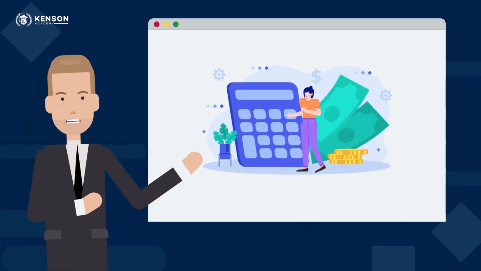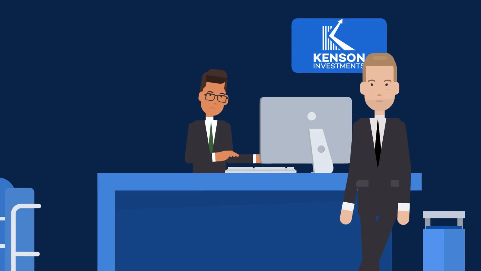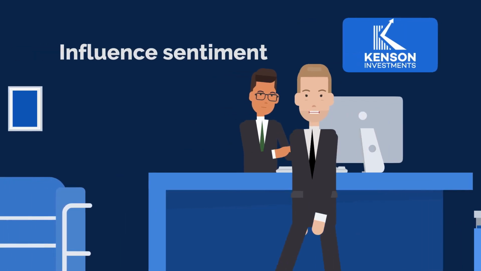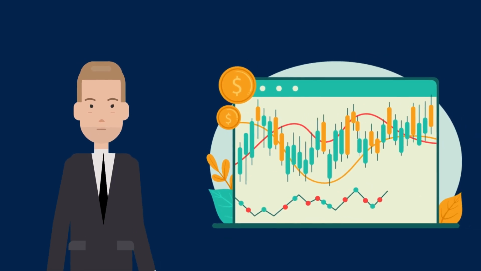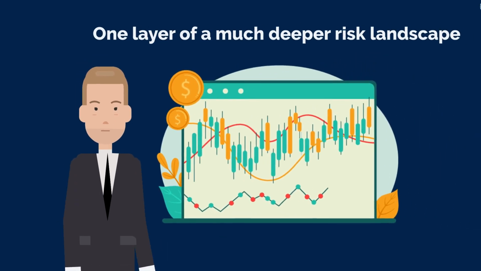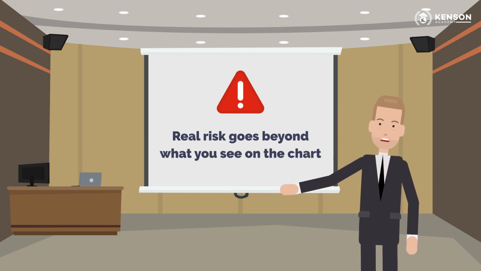Price volatility is often seen as the biggest risk in digital asset markets. Sharp price swings grab attention, influence sentiment, and drive short-term decisions. But for institutional investors, price volatility is only one layer of a much deeper risk landscape. Real risk goes beyond what you see on the chart.